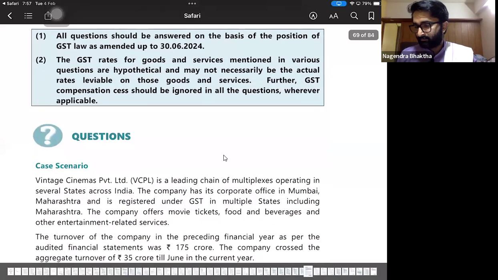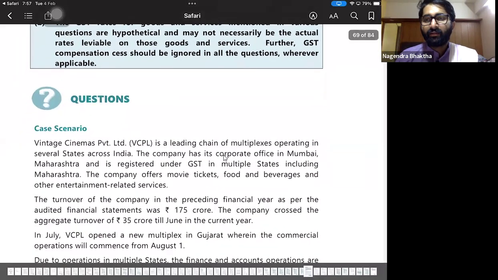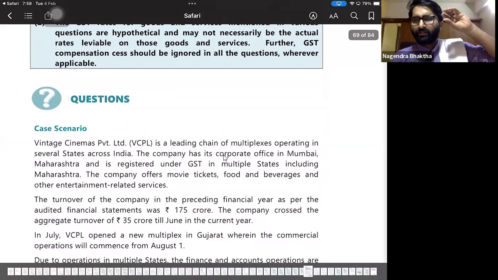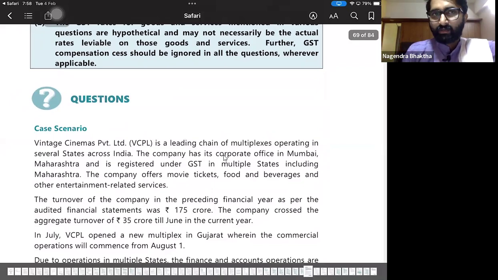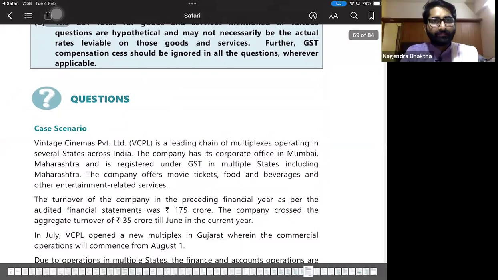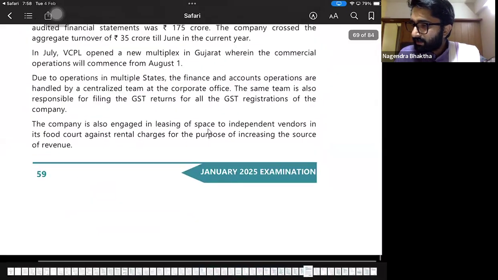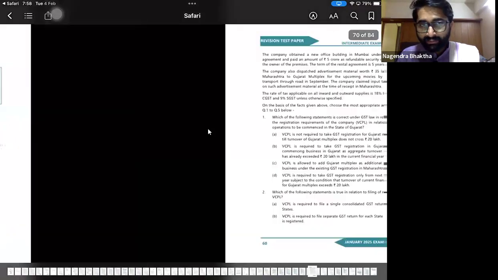First question, case studies. We already know that first we have to discuss the questions and later we'll go to the case study. Why, sir? Because we will get to know where we have to concentrate more in case of the case study. First, we will go to the questions. Later, we'll come back to the case scenario.